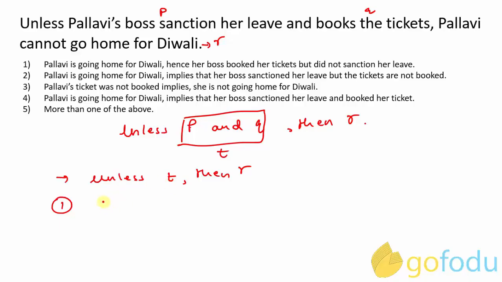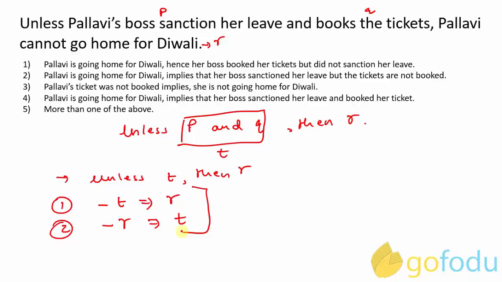Unless T then R, negation of any one of the statements will result in the implication of the other. So negation of T implies R and negation of R implies T.